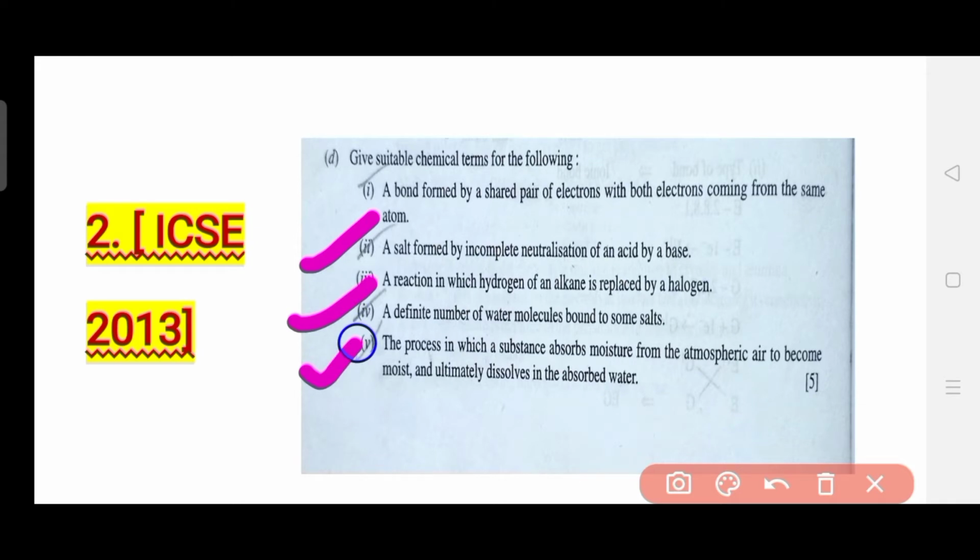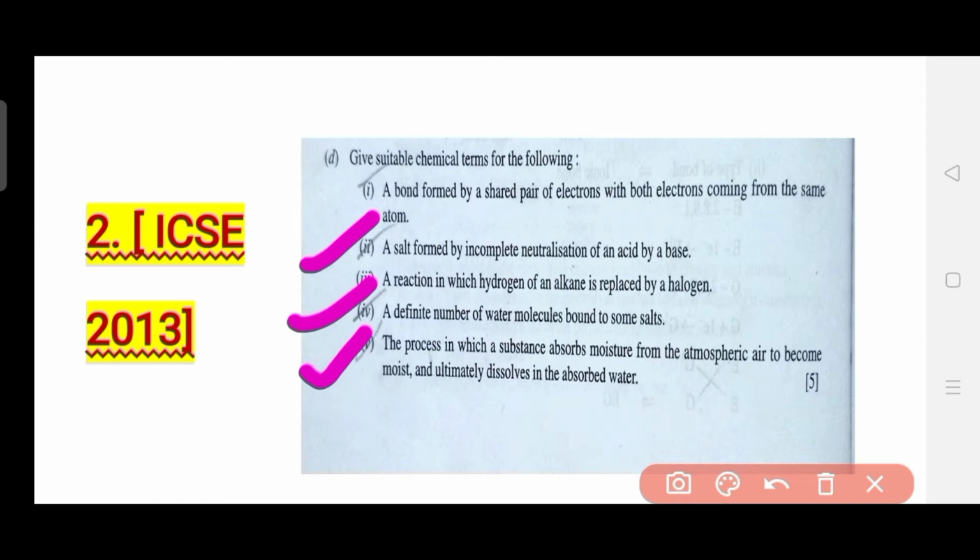Question number 2 asks for a salt formed by incomplete neutralization of an acid by a base. So you can refer to the different types of salt. The fourth question is about a definite number of water molecules bound to some salt, so it is again from the same salt concepts. The fifth question is about the process in which a substance absorbs moisture from the atmospheric air to become moist and ultimately dissolves in the absorbed water.